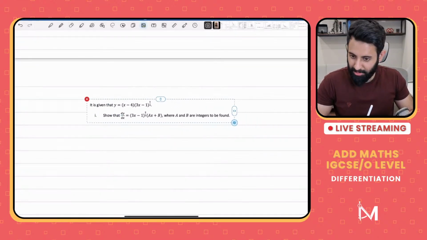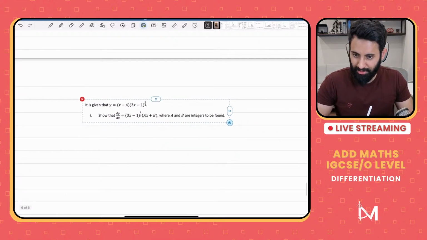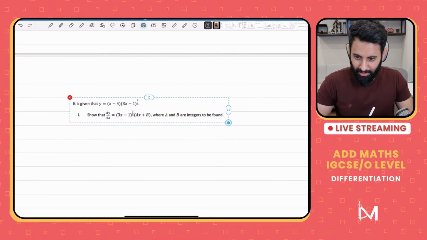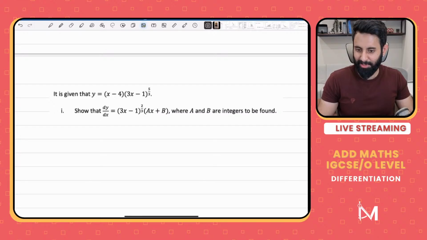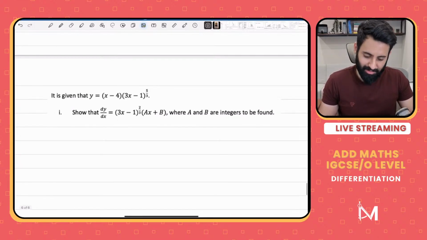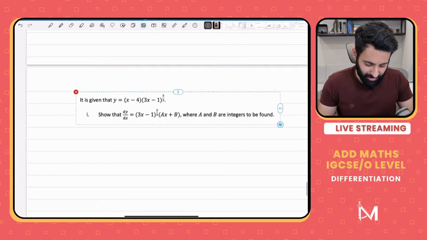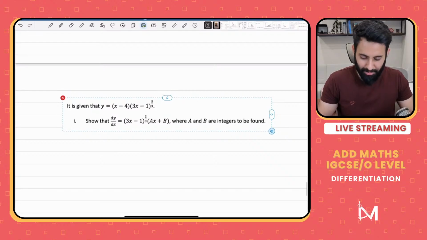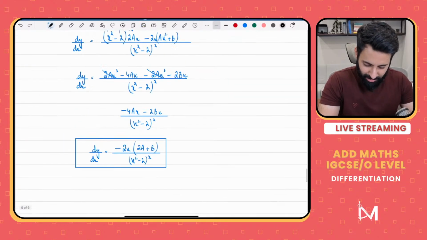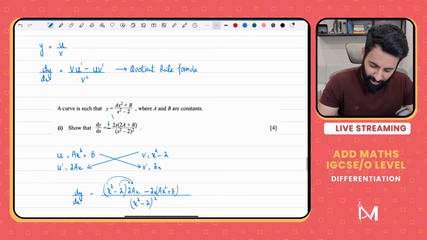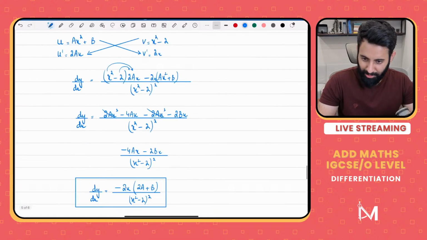Sir, is it possible to jump from a C to an A in AS Math P1? If you're talking about C and mocks, yes, it's possible. I've seen people jump 2-3 grades, so that's possible. But in order to make that jump, you have to really put in the effort.